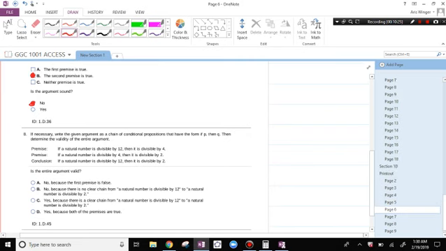If necessary, write the given argument as a chain of conditional propositions that have the form if P then Q, then determine the validity of the entire argument. If a natural number is divisible by 12, then it is divisible by 4. If a natural number is divisible by 4, then it is divisible by 2. The conclusion is if a natural number is divisible by 12, then it is divisible by 2. This argument is very much valid. Yes, because there's a clear chain from a natural number is divisible by 12 to a natural number is divisible by 2. I'm liking that.